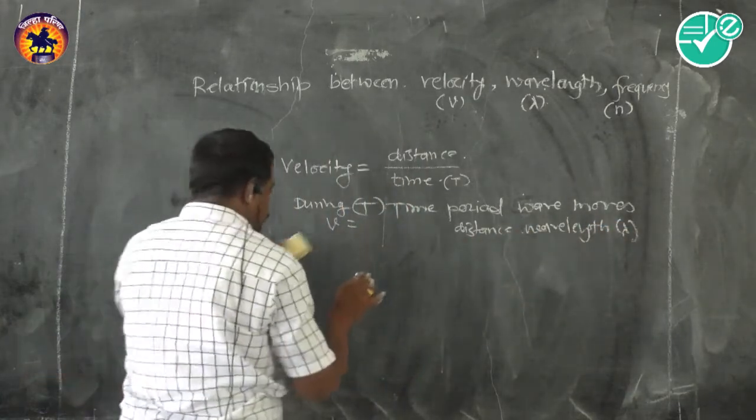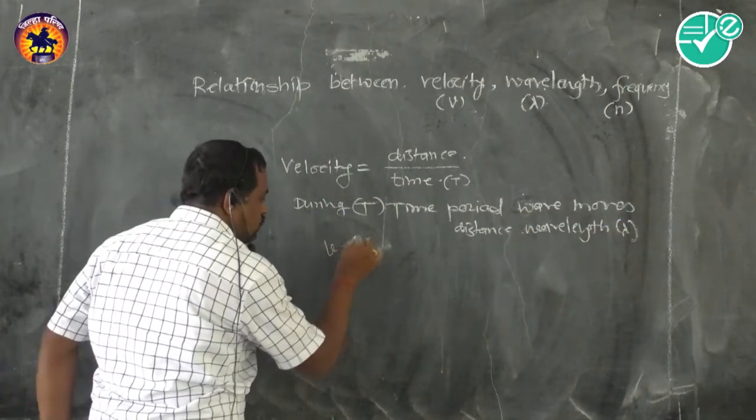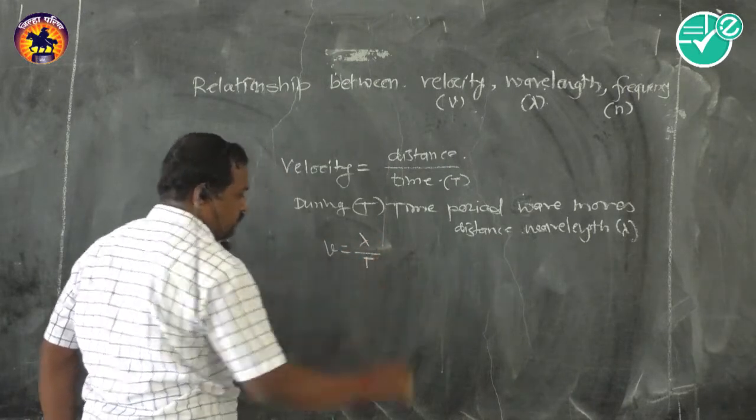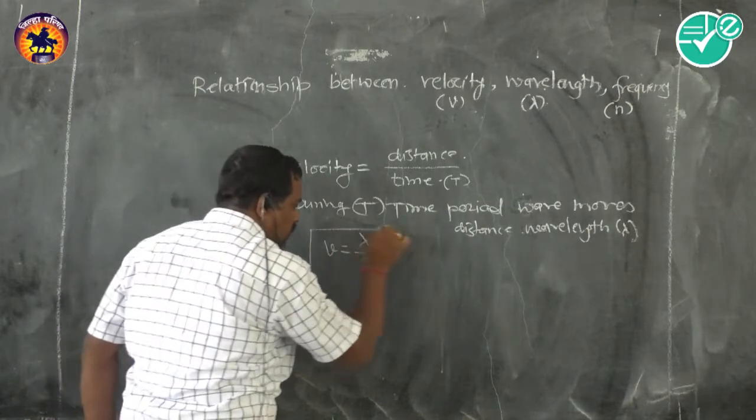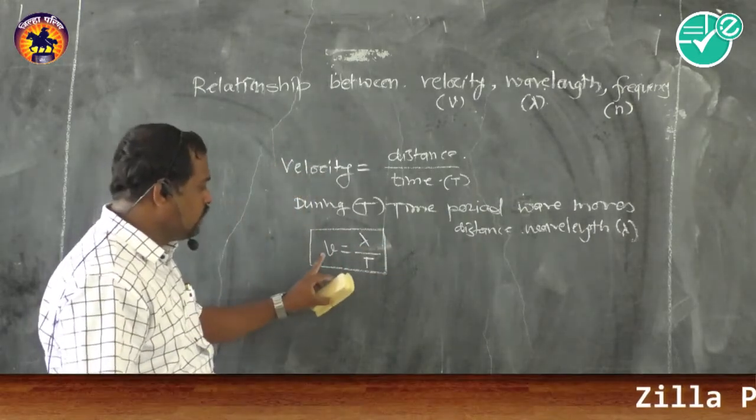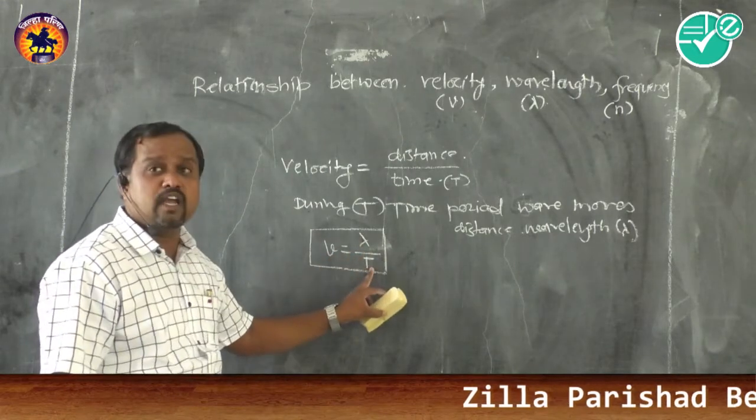Therefore I can write velocity equals distance lambda divided by capital T. This relationship gives the relation between velocity, wavelength and time period.